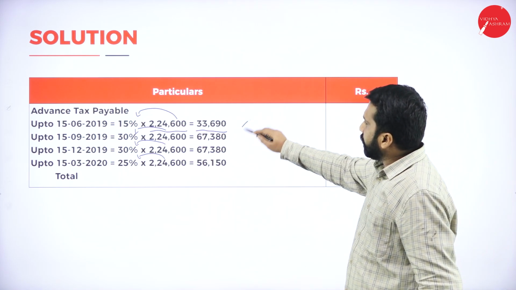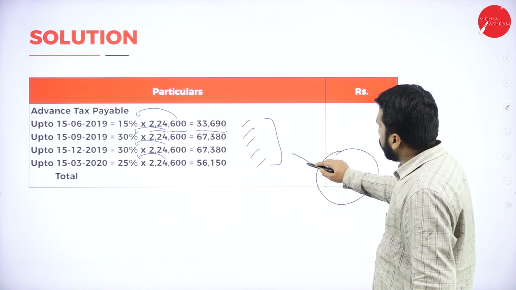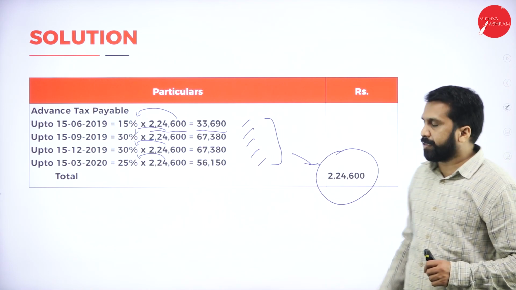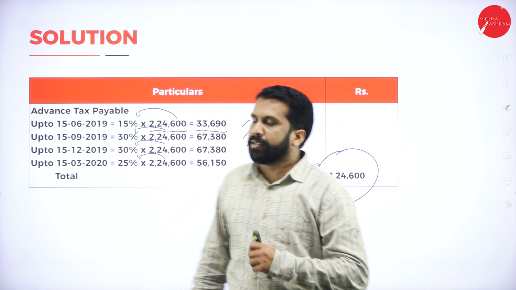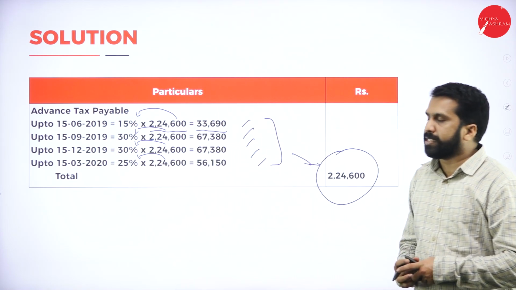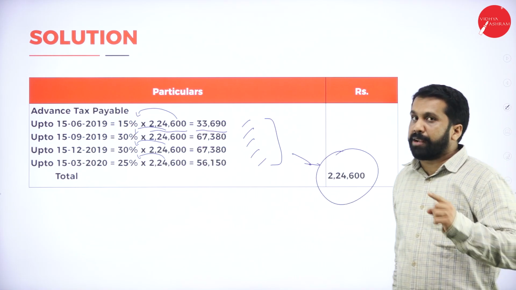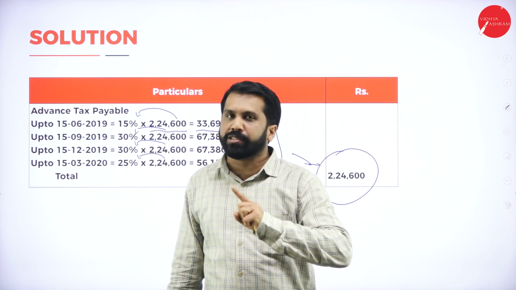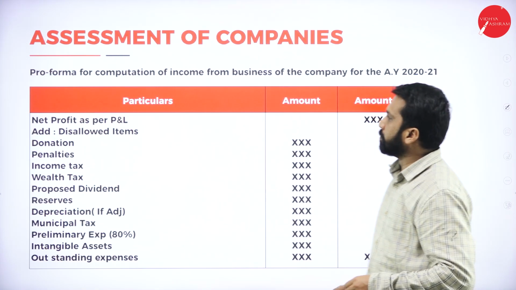Good. Calculate, and you will get these advance tax amounts. The total of all these four should be equal to your 2,24,600. Hope you are clear or not? Yes, you are clear. Now, this is all about your advance tax. We discussed your TDS, we discussed your advance tax, and one more topic is TCS, tax collected at source. All the theory topics I'll come back to in one more session.